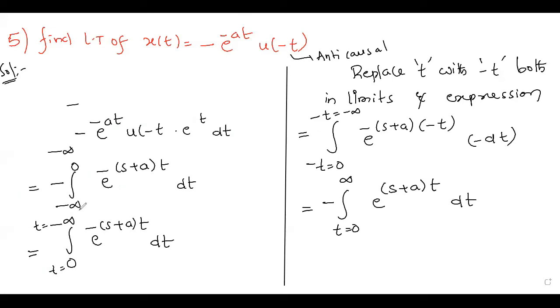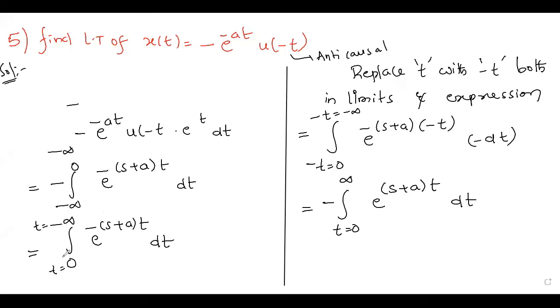Okay. See here, actually limits are from minus infinity to 0. Here minus is there already in the expression. So I have interchanged both the limits, upper limit to lower limit and lower limit to upper limit. So this minus will get compensated. Here I want plus infinity. Generally we deal with plus infinity. You can also proceed with these limits also. Finally, the function value will remain the same.